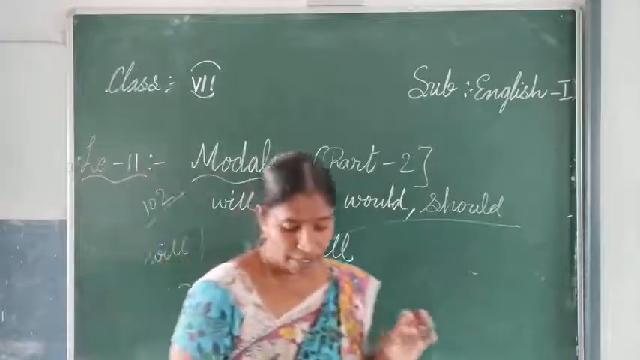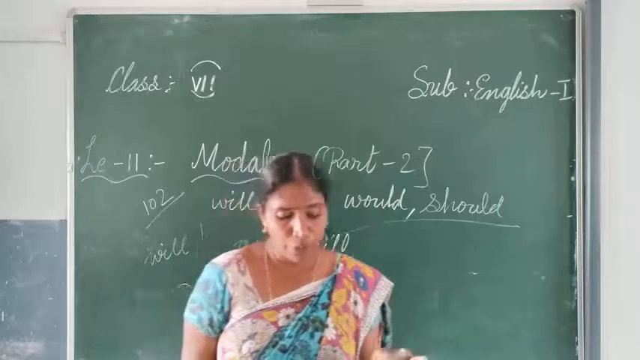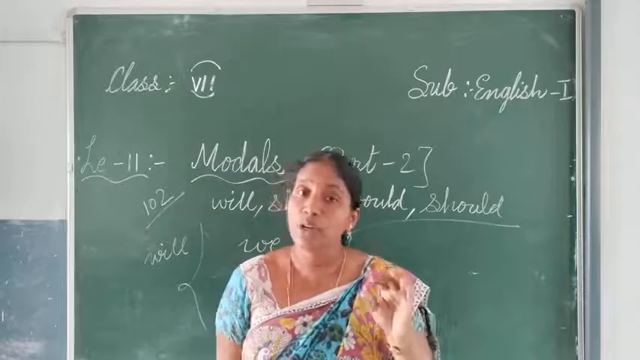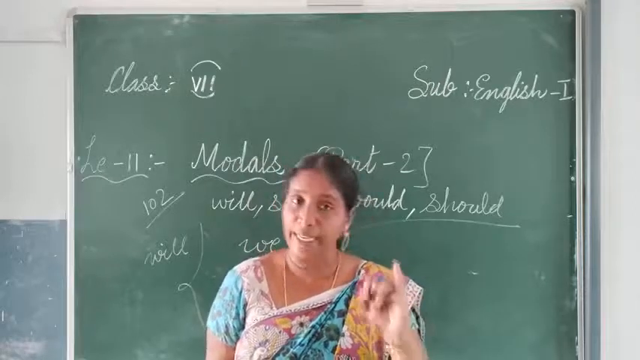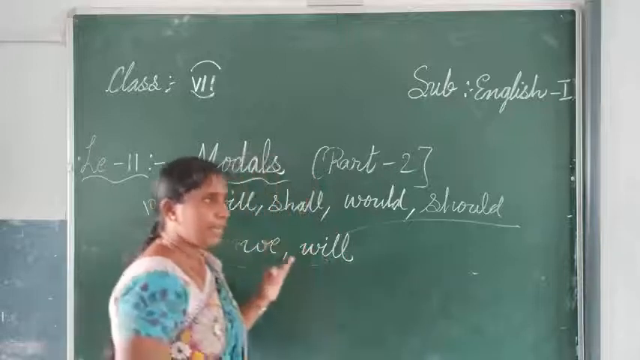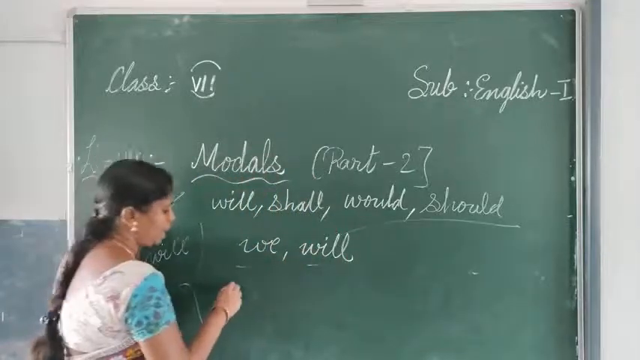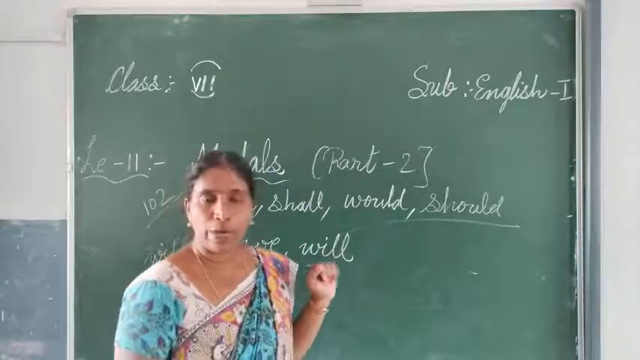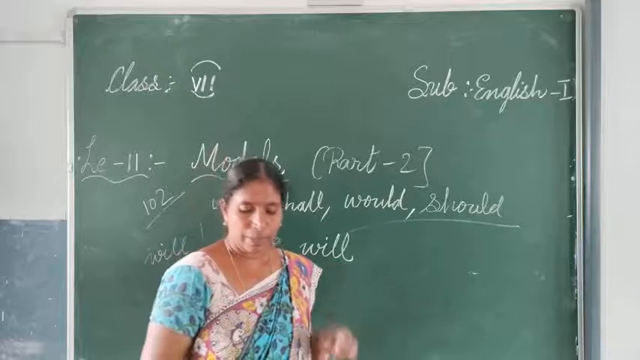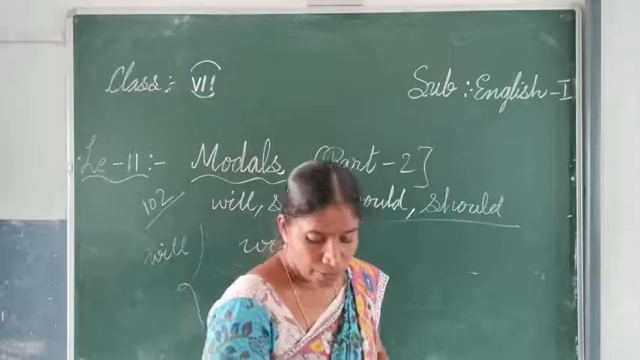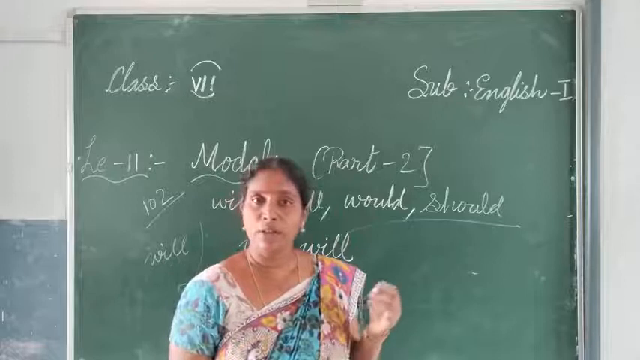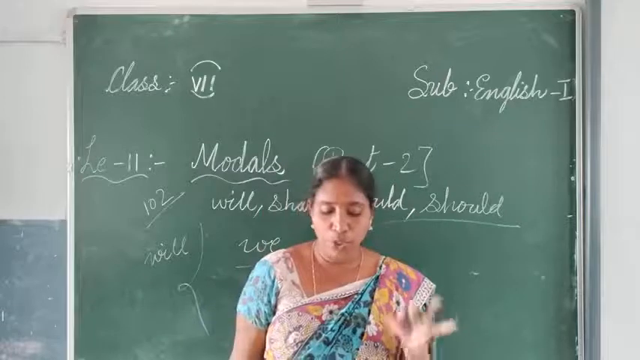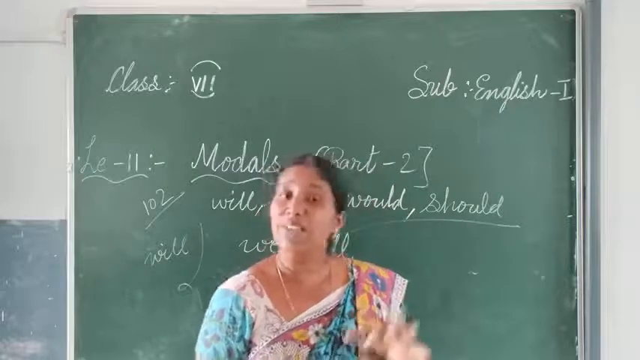And the next one, what? Simple future action for the second and third person without emphasis. Second and third person means you, she, he, it, they. They will be coming. So here what are they telling? They will meet you tomorrow. Without emphasis means they will meet you tomorrow.